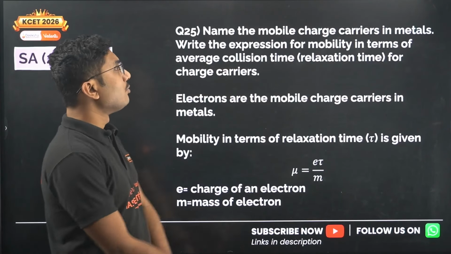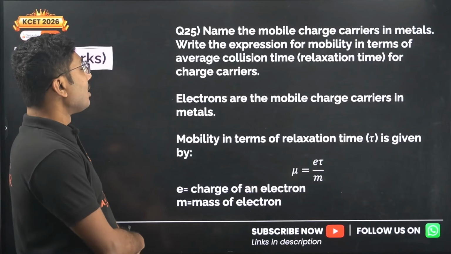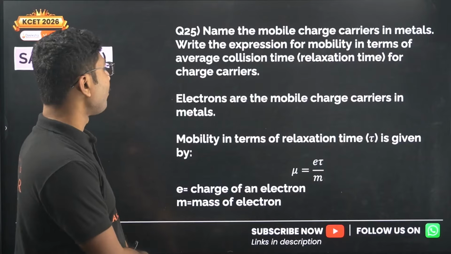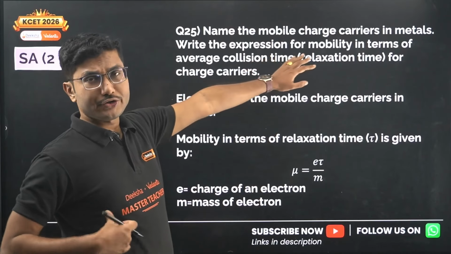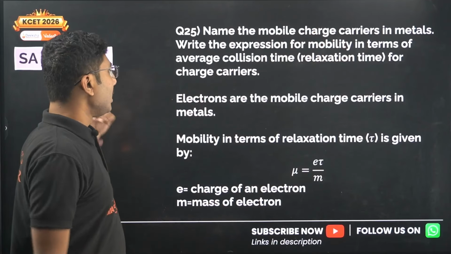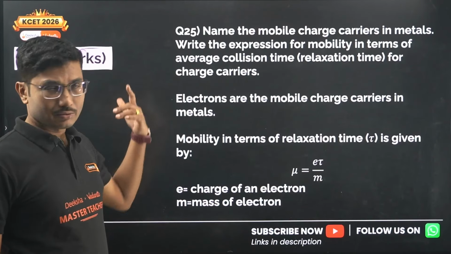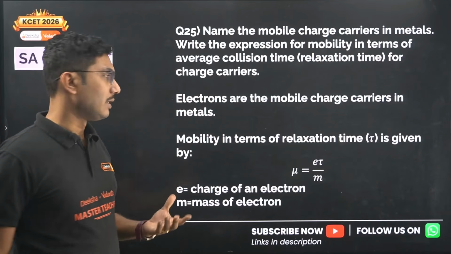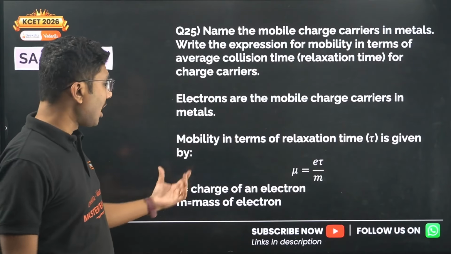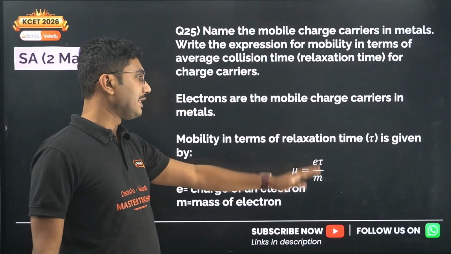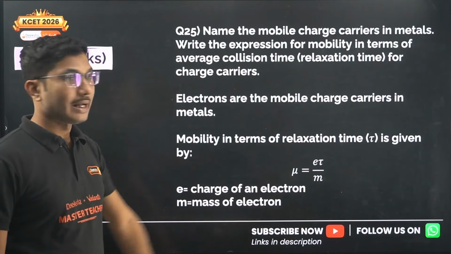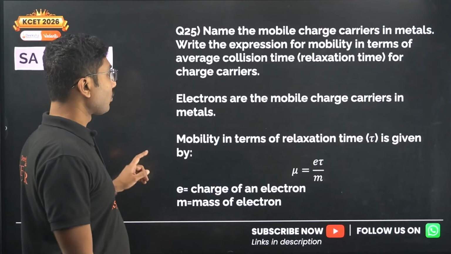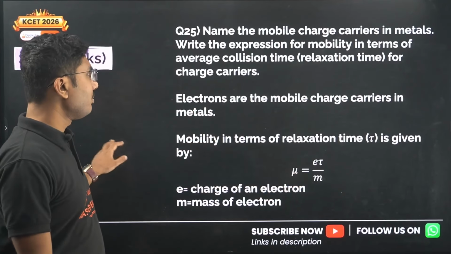Next, name the mobile charge carriers in metals. Write the expression for mobility in terms of average collision time or relaxation time for charge carriers. Now this is a new question from your latest blueprint. Electrons are the mobile charge carriers in metals. We know that, not anything else, only electrons can carry electricity in a metal. Mobility in terms of relaxation time tau is given by mu is equal to e tau by m. e is the charge of an electron, m is the mass of the electron. So this is the common form.